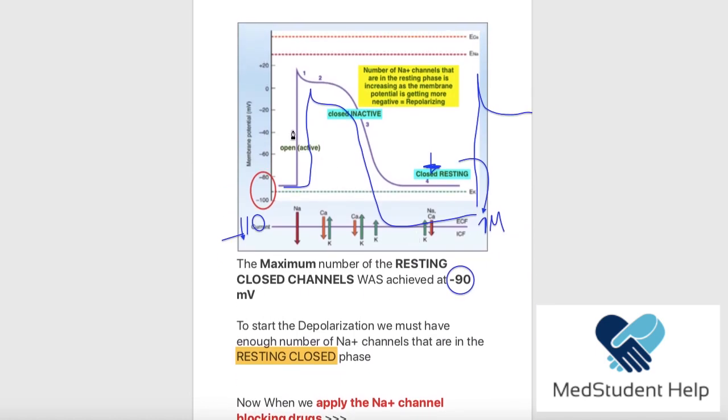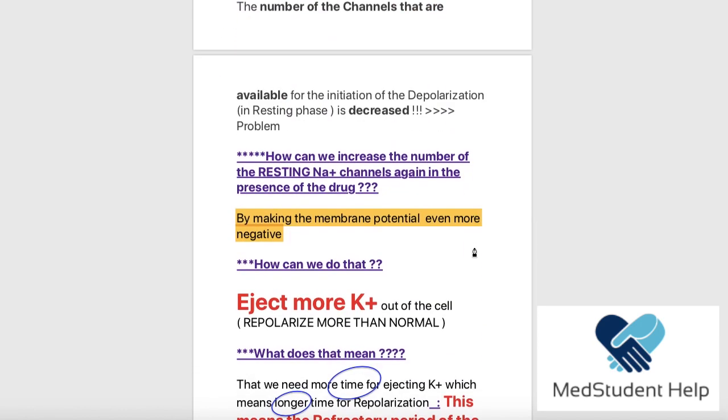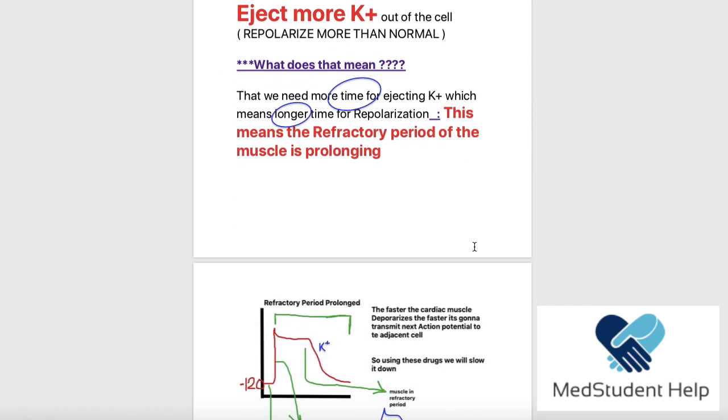We said that they are going to block the sodium channels that are forming the depolarization phase, and the number of the resting channels is going to decrease. So we needed to make the membrane potential even more negative in order to achieve a higher number of the resting phase sodium channels. And in order to do that, we have done what? A potassium efflux for a longer time. So we prolonged the repolarization, which means that we prolong the refractory period of the muscle.